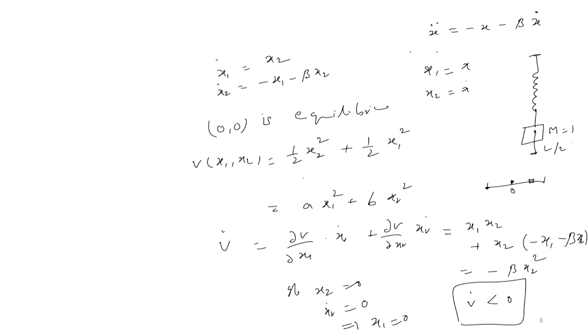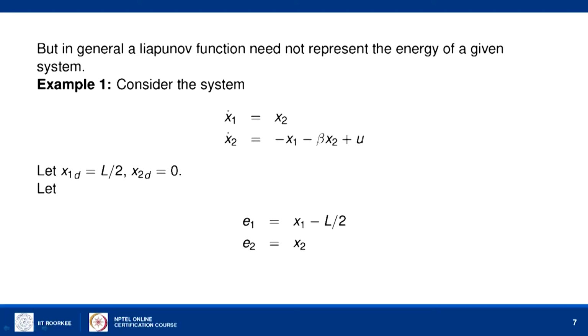So, we want to stop the system at the point L by 2 from the equilibrium position. If you want to do this, we have to apply an extra force other than the gravity. That extra force is given by u in the second equation, and the desired position at which we want to stop the spring mass system is L by 2, and because we are stopping it at that place, the velocity x2 desired should be 0. So, this is our desired state, desired position and desired velocity.